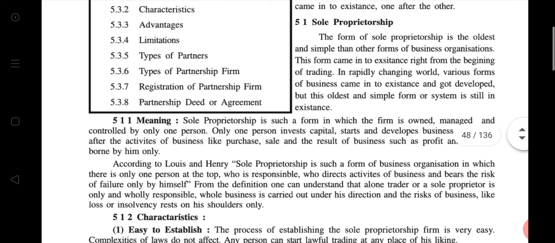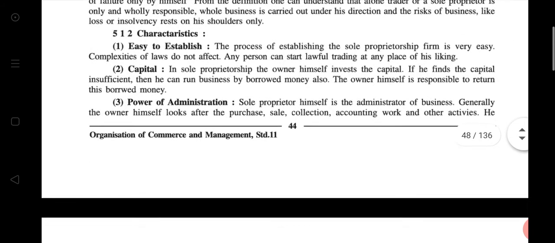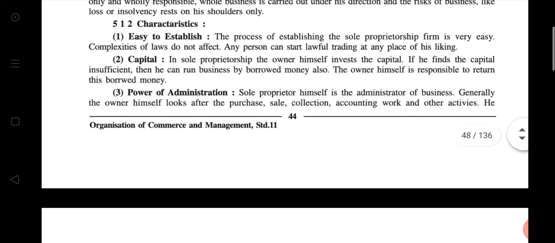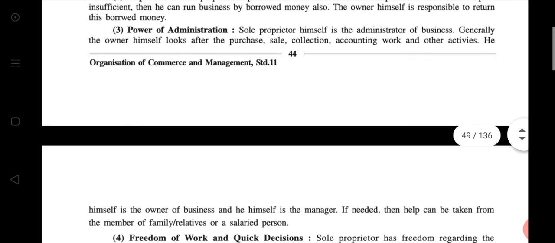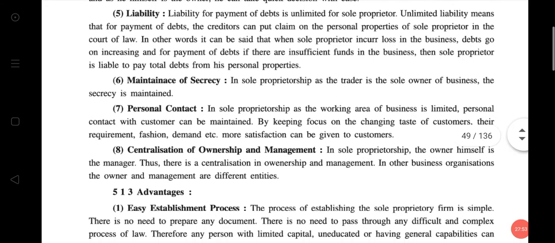So in today's lecture we have discussed what is sole proprietorship, the meaning, definition and basic idea of sole proprietorship. Then we learned characteristics. There are a total of 8 characteristics in sole proprietorship: easy establishment, capital, power of administration, freedom of work and quick decision, then liability, maintenance of secrecy, personal contact, centralization of ownership and management.